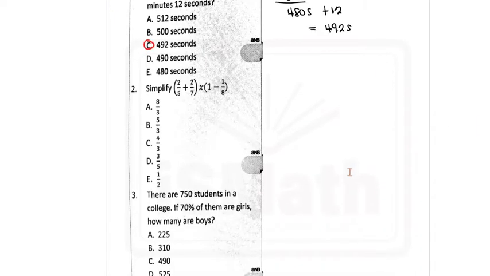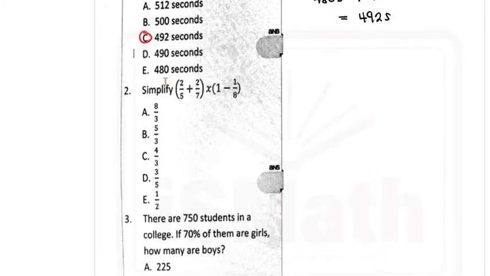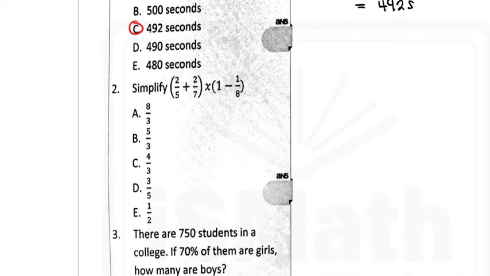Question 2. Question 2 says, simplify open bracket 2 over 5 plus 2 over 7 close bracket. Now this letter here looks like X, but it actually is times. So I think this is times. Let me just change it to times. Times open bracket 1 minus 1 over 8.